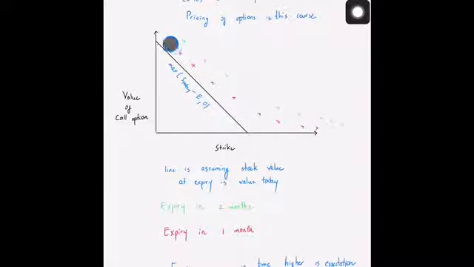When you actually evaluate it, the relationship doesn't seem to be linear as a function of strike, but it is going to be some kind of a curved relationship like this. This is something that we are going to see in the course. But one thing that you should note is that the green line is above the red line.